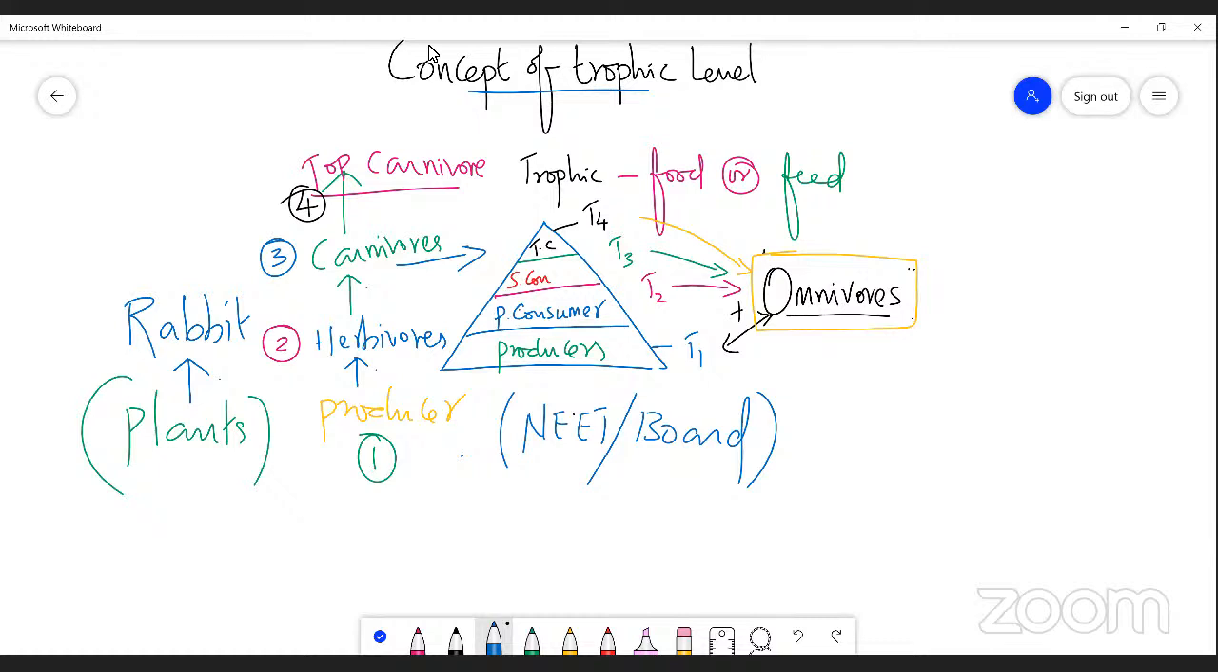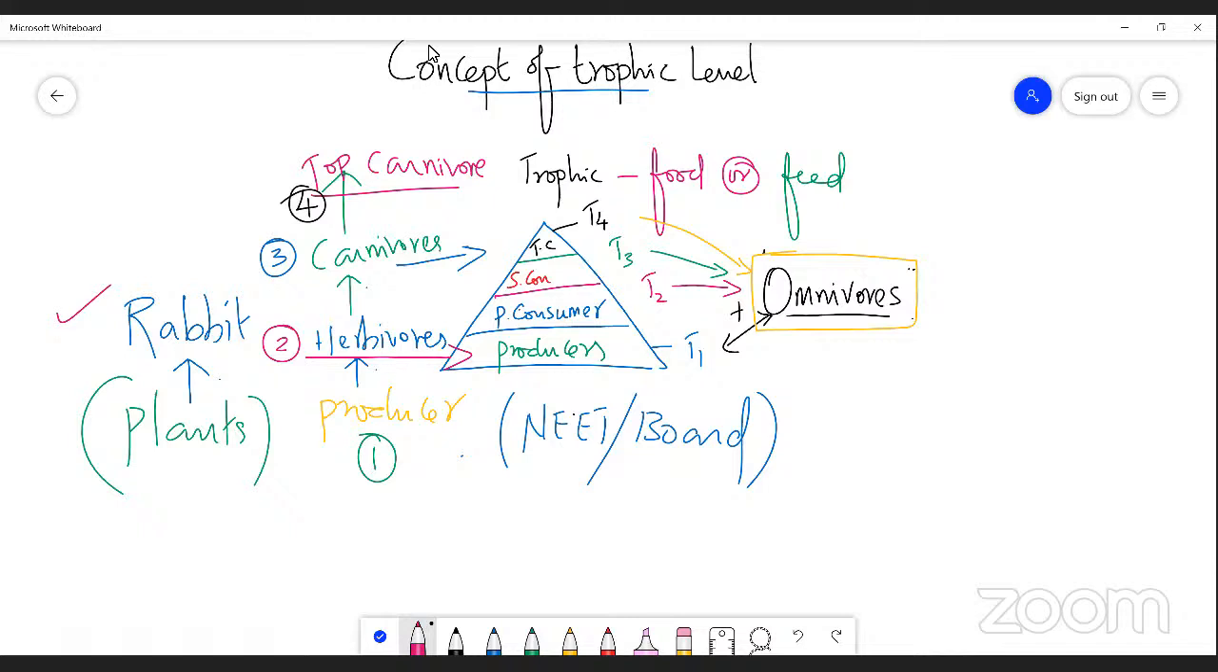Here, which of the following is an example of a herbivore? That is the question. Please mention which of the following is an example of a herbivore. A, plant; B, rabbit; C, crow. Can you guess? Rabbit. Example of a herbivore: rabbit. Very good.